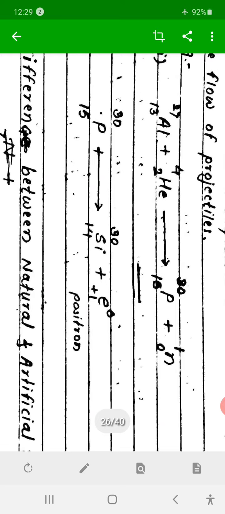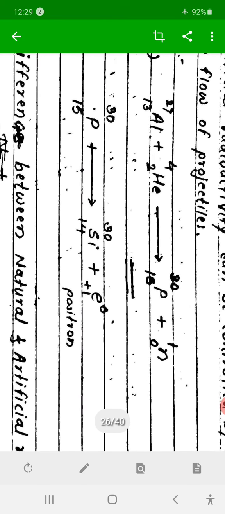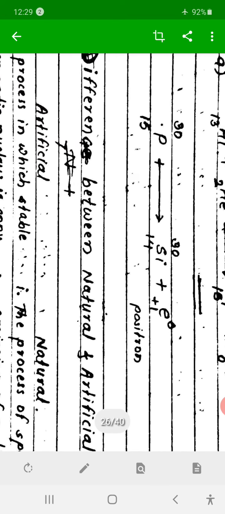By bombarding it with that alpha particle, which is the projectile, the stable nucleus is converted into a radioactive, unstable nucleus, that is phosphorus 15 30. Thus phosphorus 15 30 is unstable, so to become stable it emits a positron. The decay of phosphorus 15 30 takes place by emission of a positron. In this way, phosphorus 15 30 is converted into silicon 14 30 plus that positron,